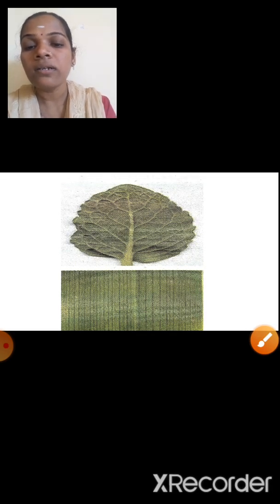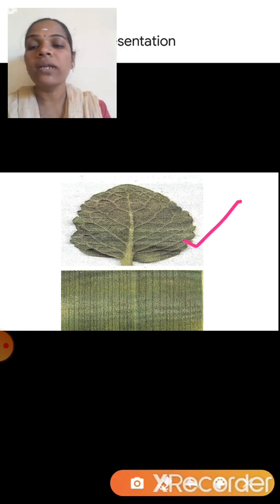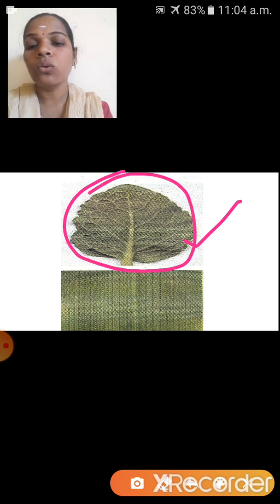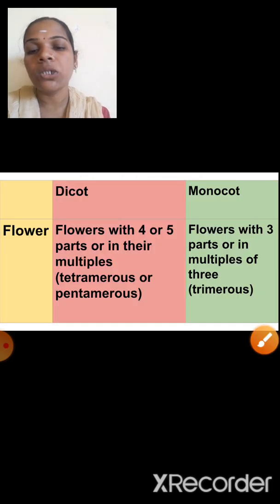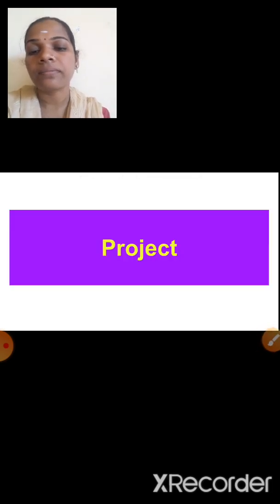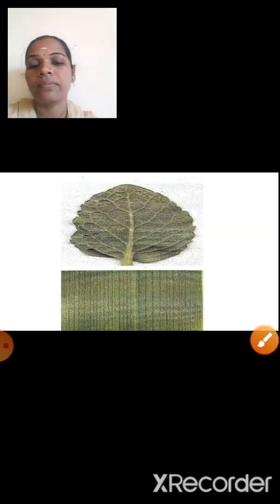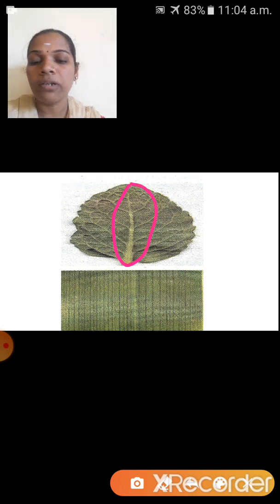See here children, this is reticulate venation. Here this leaf is divided into two equal parts with a midvein.